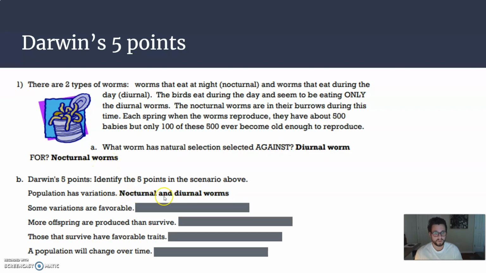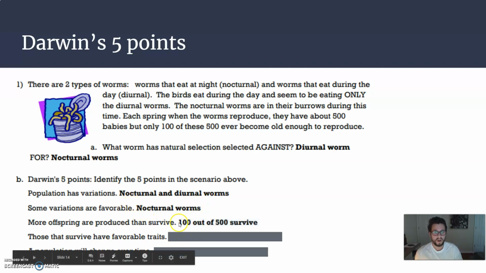There is variation between the times that they eat. There was a favorable variation of the night worms. Not all of them survived, but most of the ones that did were going to be the night worms. So the ones that had the favorable trait were the night worms, and they're going to pass it down. So I should expect more night worms to occur over time in this specific population.